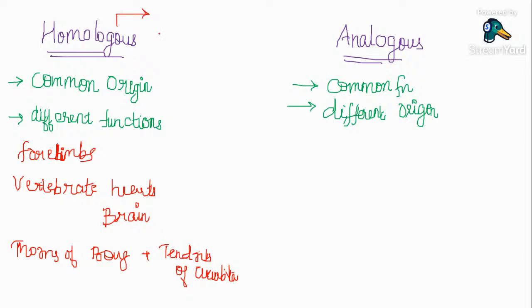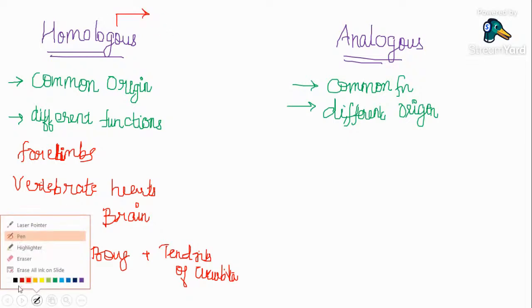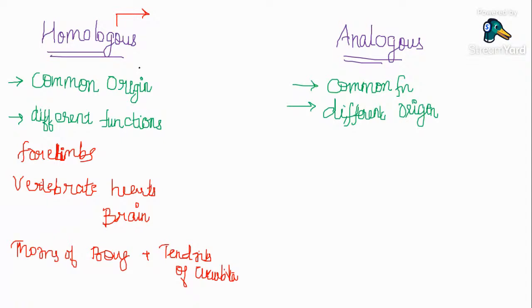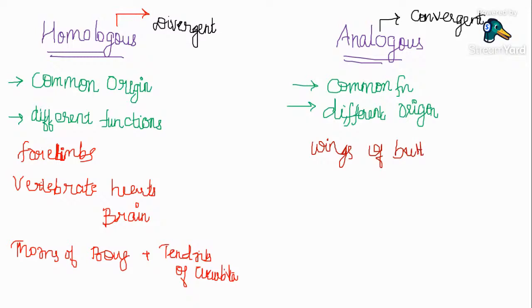Homologous organs originate from a particular type of evolution that is referred to as divergent evolution. Homologous structures are formed as a result of divergent evolution, whereas analogous structures are formed as a result of convergent evolution. Let's check out some examples of analogous structures, that is, wings of butterfly and birds. They have a common function, that is flying, but their anatomy is different.